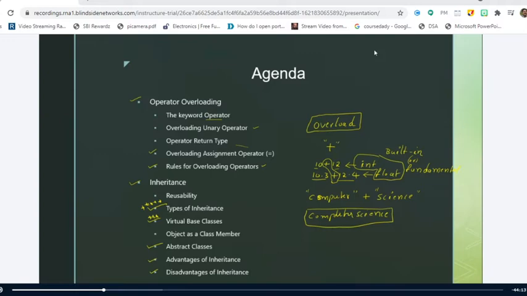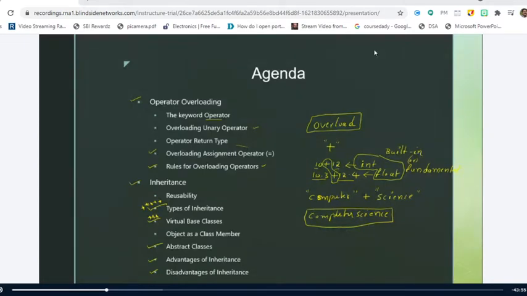Yes, sir. Right. So here we have two types of overloading that can be performed. One is function overloading and the second one is operator overloading.